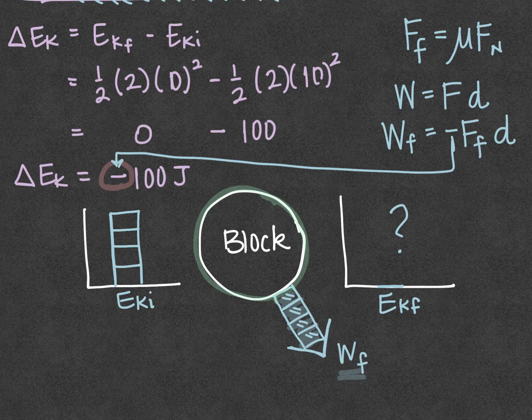And remember, work changes the kinetic energy. So this force of friction right here is doing work, which causes my change in kinetic energy. So where does that energy go?